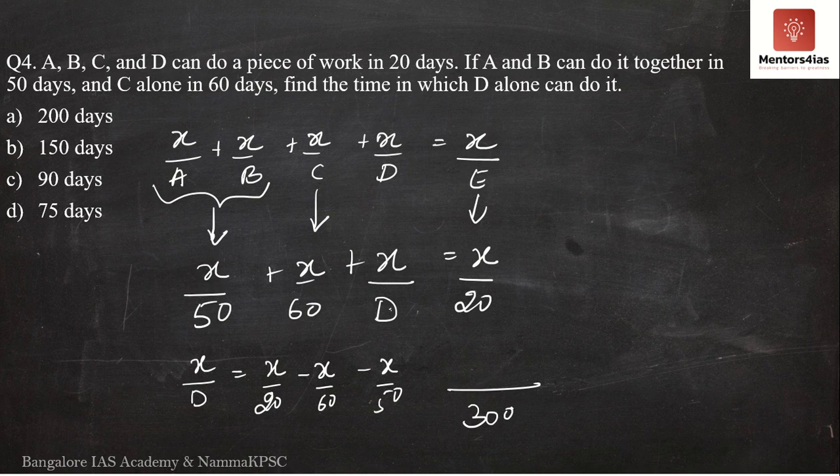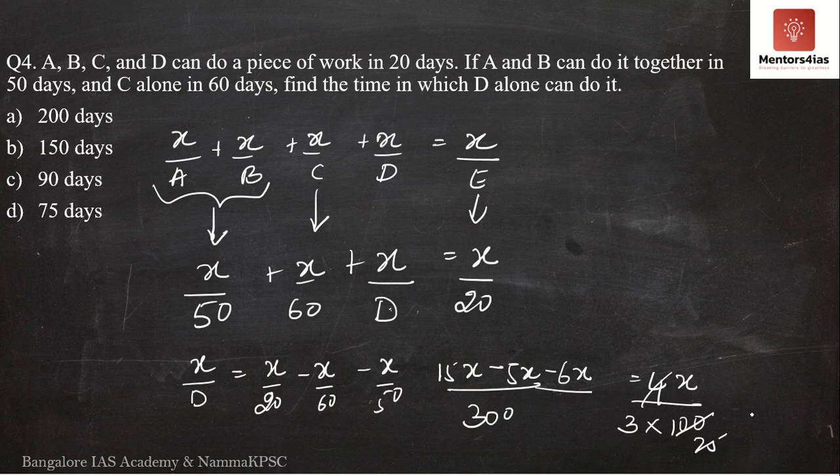So 300 divided by 20 is 15, so 15x. 300 divided by 60 is obviously 5, so 5x. This will be 6x. So what do I get? 15x minus 5x is 10x. 10x minus 6x is nothing but 4x. So 4x divided by 300. I will write this as 3 into 100. This is nothing but 25. 25 3s are 75. So how many days does D take? x by D is equal to x by 75. Therefore the correct answer is 75 days.